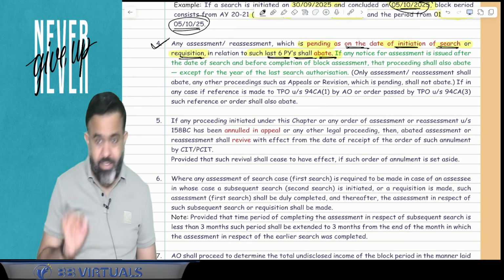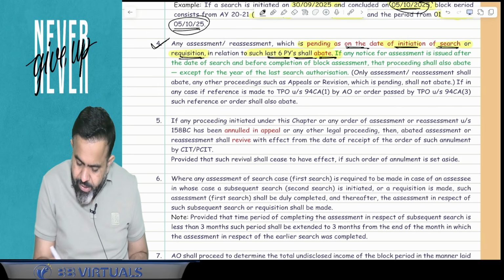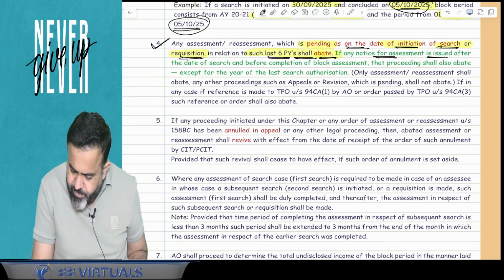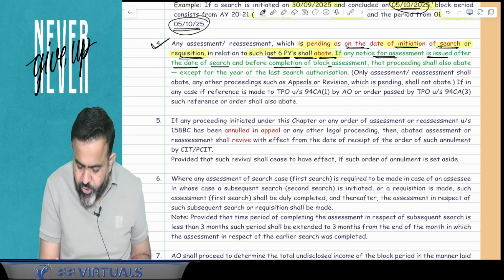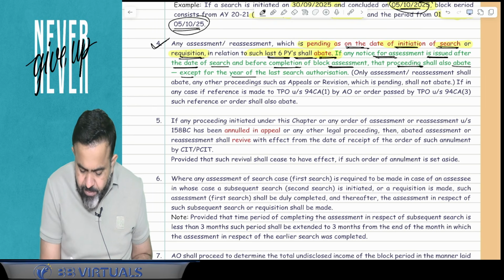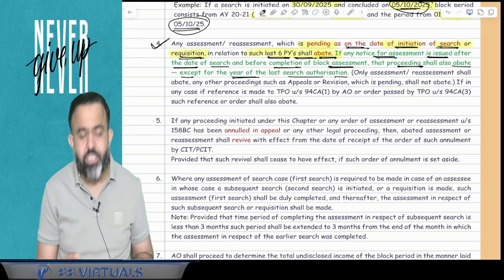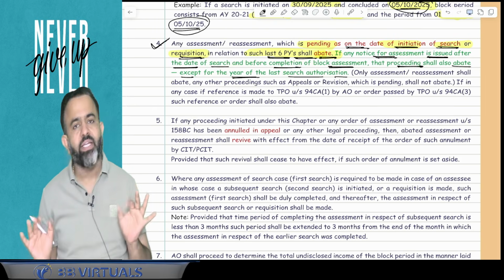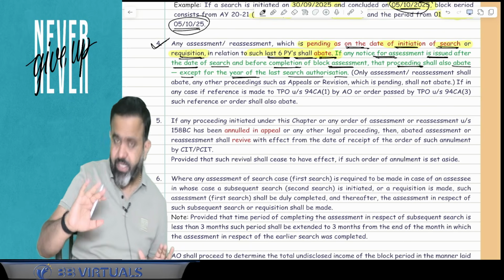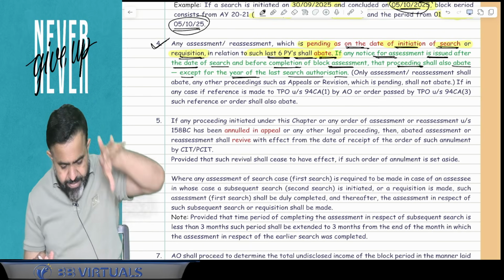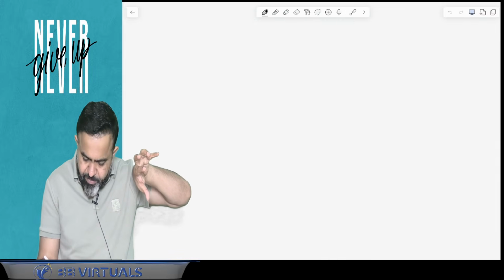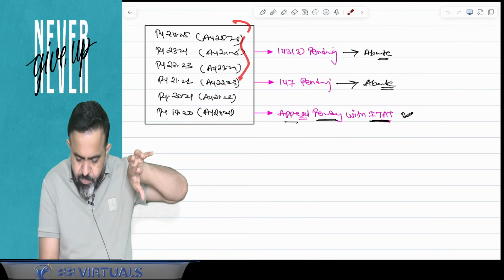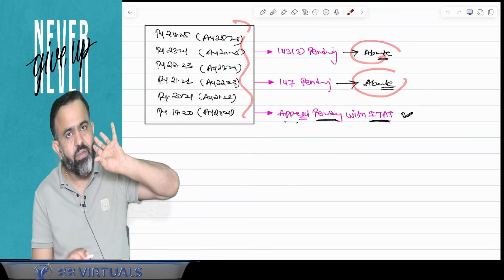Now here is one amendment: if any notice for assessment is issued after the date of search but before completion of block assessment, that proceeding shall also abate, except for the year of the last search authorization. So what are they saying? They are saying that in the last 6 assessment years, whatever assessment is pending is abated.